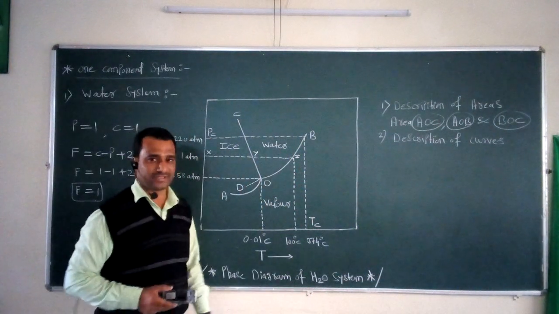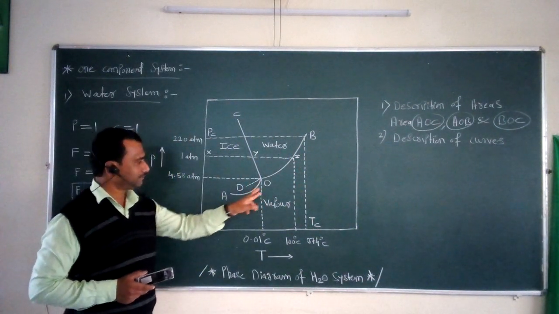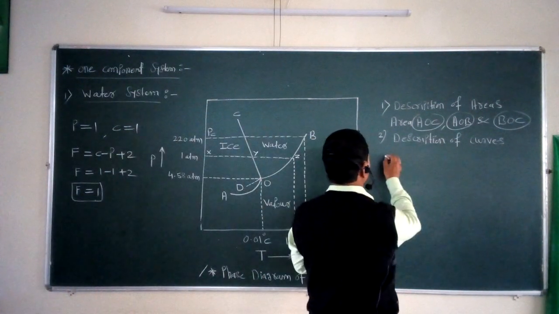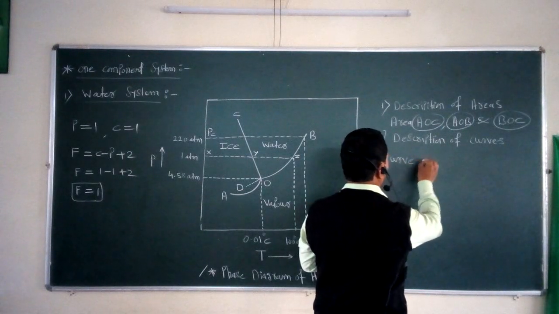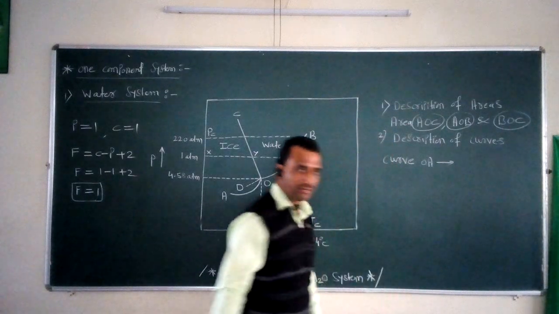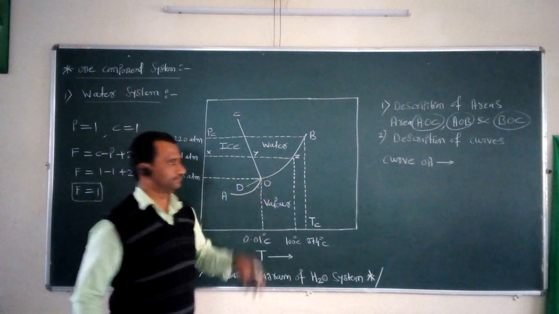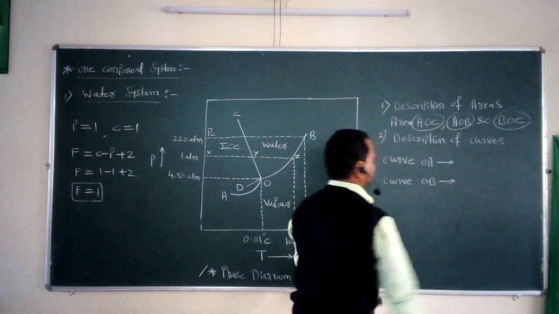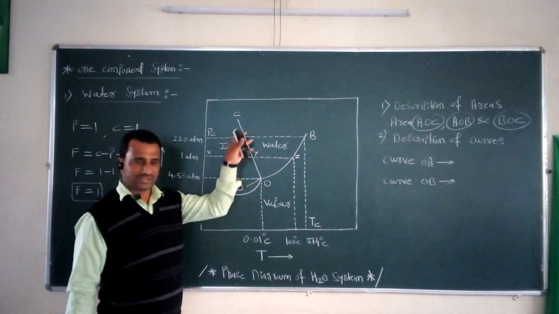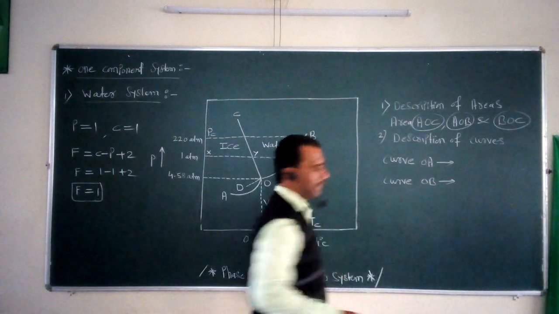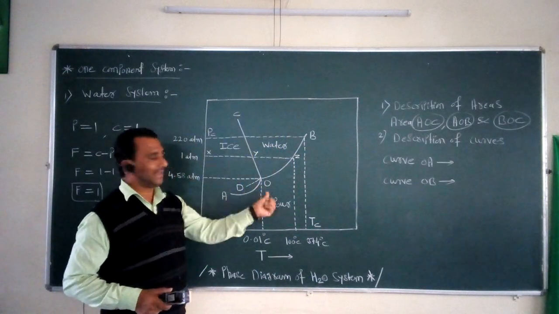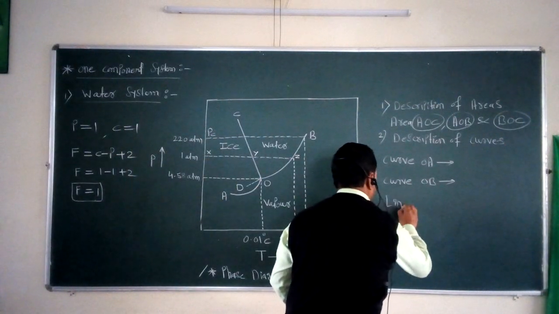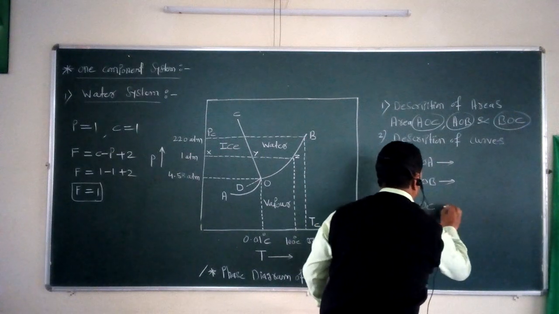The first important curve present in this particular phase diagram is curve OA. The second important curve is curve OB. The third important one is line OC.